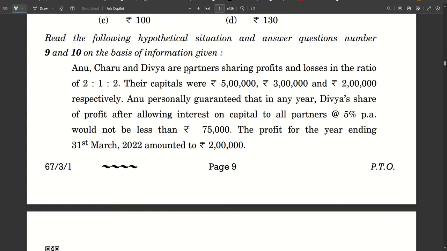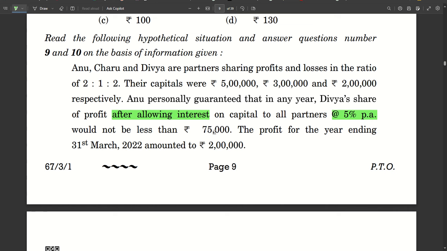Anu, Charu and Divya are partners sharing profits and losses in the ratio 2 is to 1 is to 2. Their capitals were 5 lakh, 3 lakh and 2 lakh. So total capital is 10 lakhs. Anu personally guaranteed that in any year Divya's share of profit after allowing interest on capital to all the partners at the rate 5% per annum would not be less than 75,000.